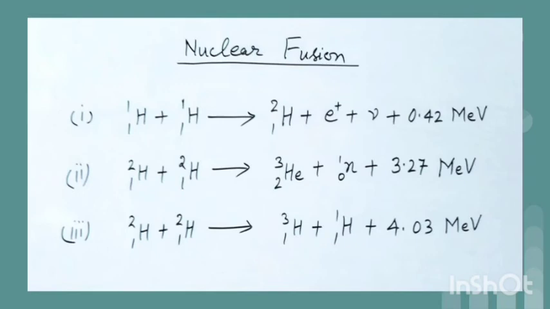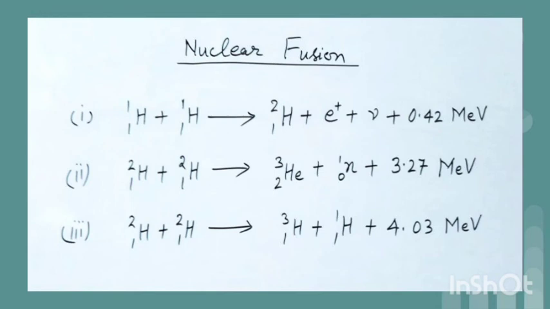Two deuterons fuse to form an isotope of helium with release of 3.27 mega electron volt of energy. Two deuterons fuse to form a triton and a proton with release of 4.03 mega electron volt of energy.